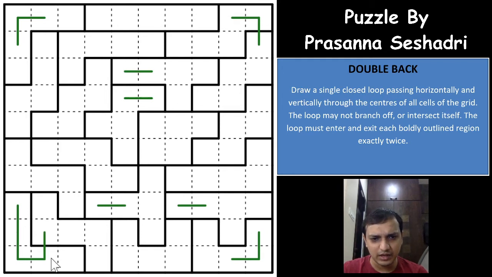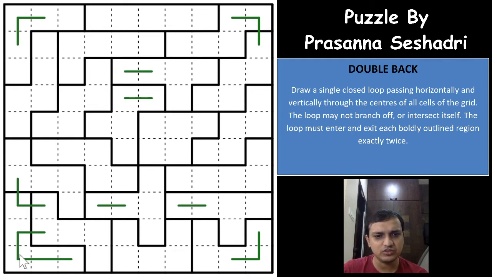So again, what happens if this goes up? Which means that these 2 cells are forming a different entry and exit, and these 3 cells will have to form a different entry and exit, which means this will close a loop. In both cases, you will have a contradiction here, which means that this has to go towards the right, this has to go towards the right, and this will be, I would say, a different loop.